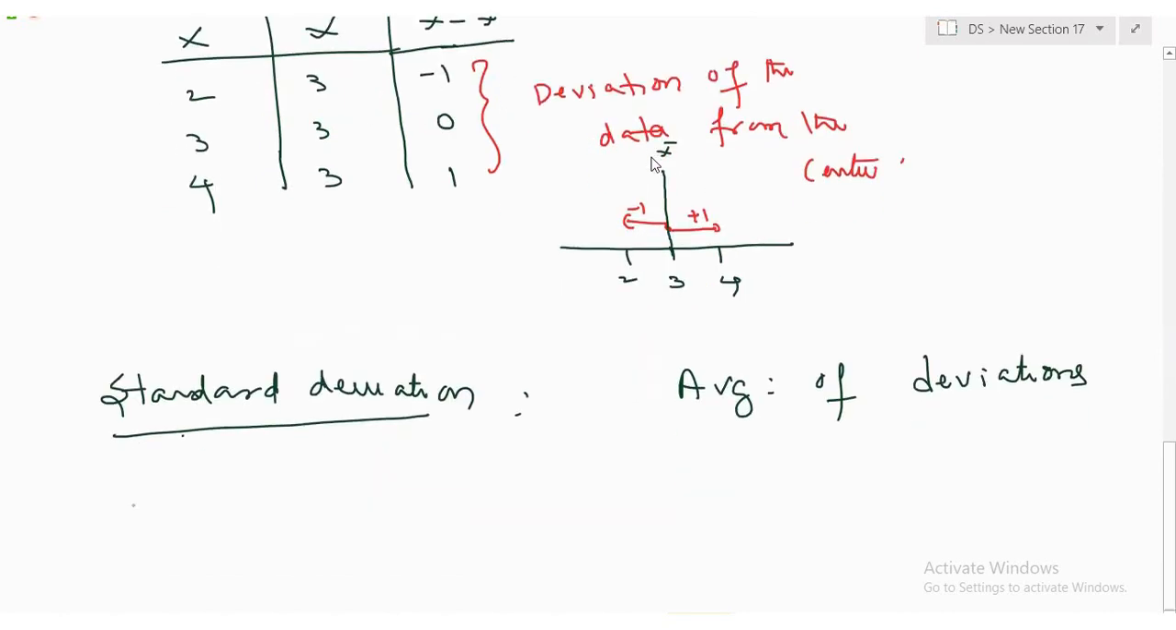Average of deviations from the center. Is this okay? Average of deviation from the center. What are the average deviations? Minus 1, 0, 1. I need to take the average of all those values. So what is the meaning of that?